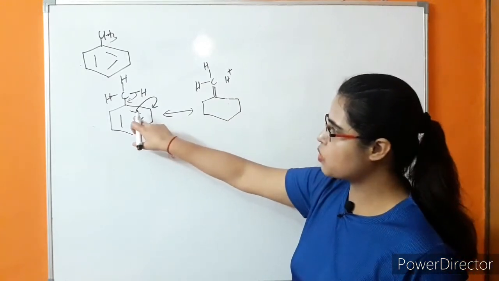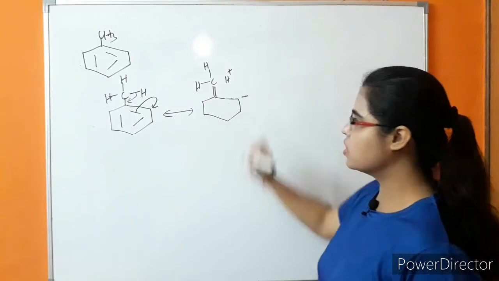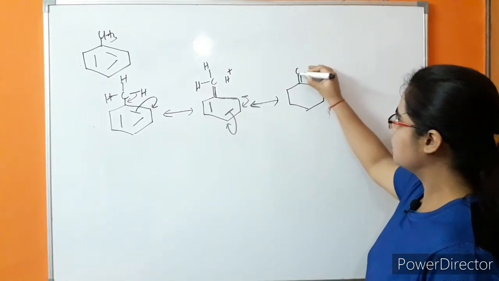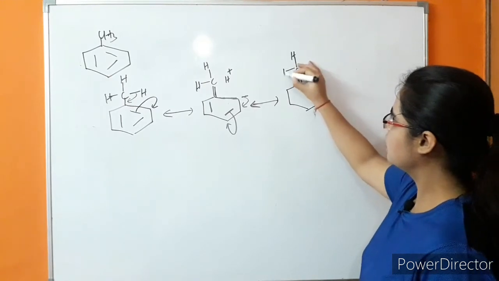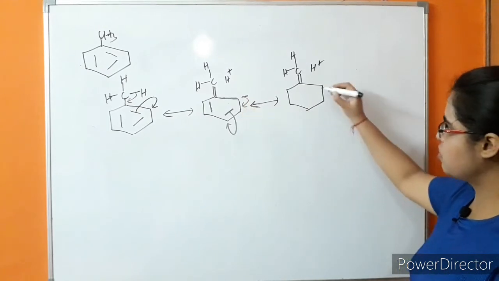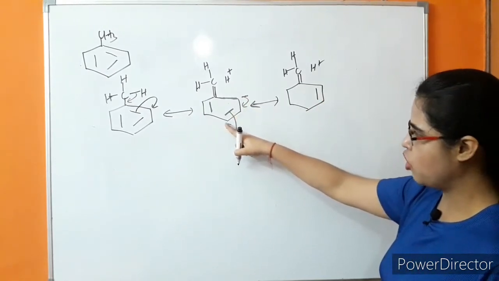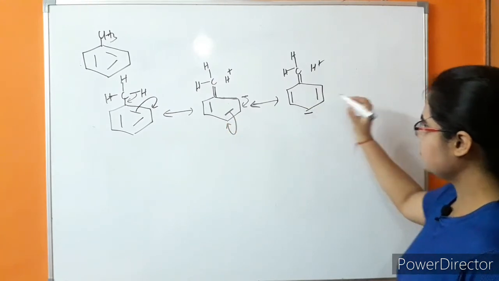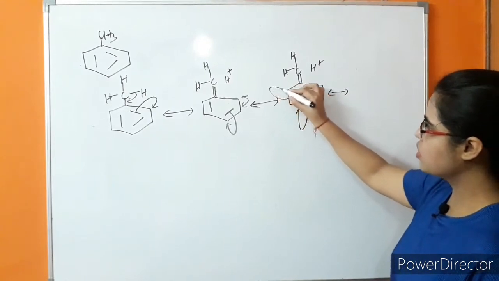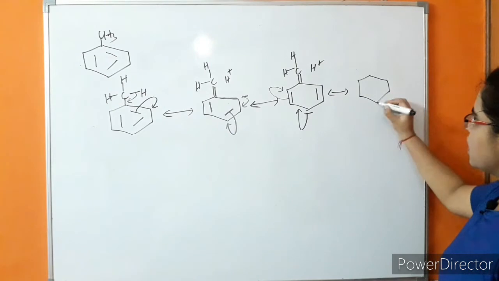Further, what is happening? This bond is shifting to this position, so the negative charge is coming on this position. This negative charge is coming to this position to form a pi bond, and this pi bond will come to form a negative charge. Further, this negative charge moves to this position, and this pi bond will come to this carbon to form a negative charge.